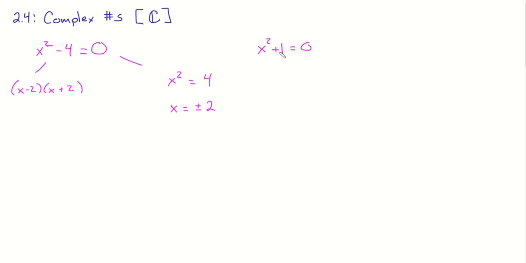Here's a much simpler looking quadratic equation that I want us to also solve. Now, it's not a difference of squares, so that's kind of out. So what should I do? I'm going to subtract 1. Now, to solve it, I'm going to do what? I'm going to take the square root of the left, and somebody knows this answer, but I don't necessarily just want you to shout out i. Does everybody know it's i?